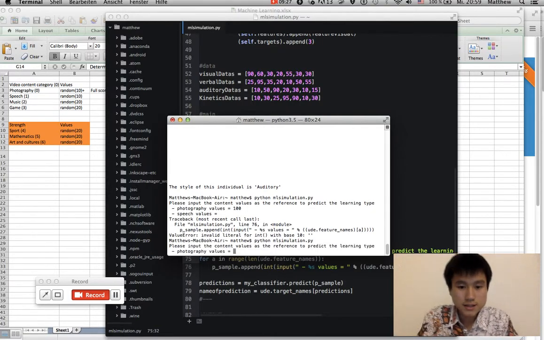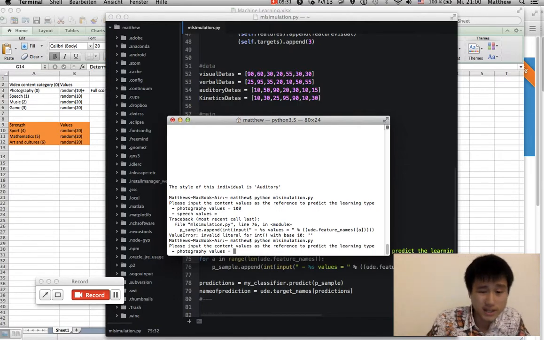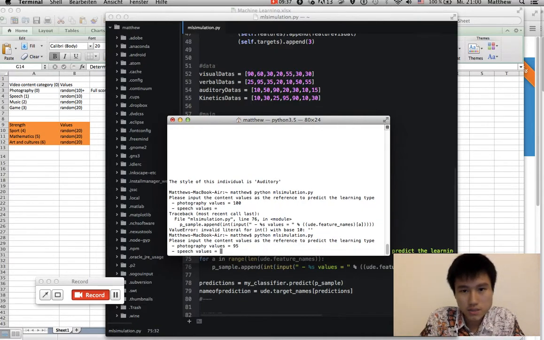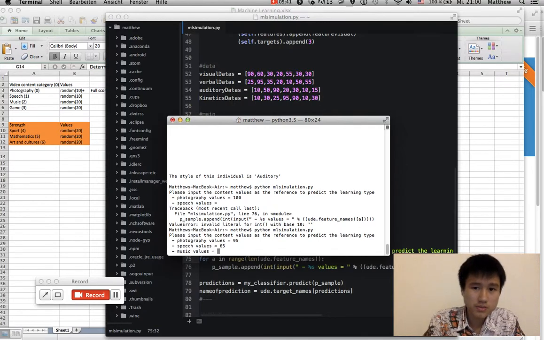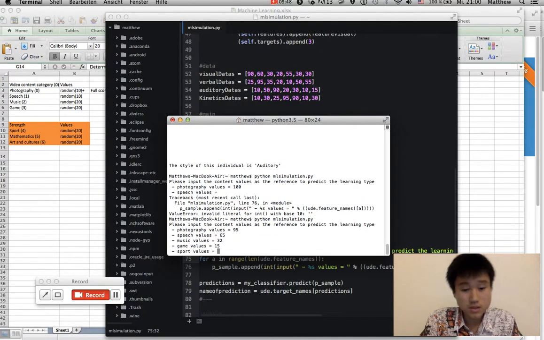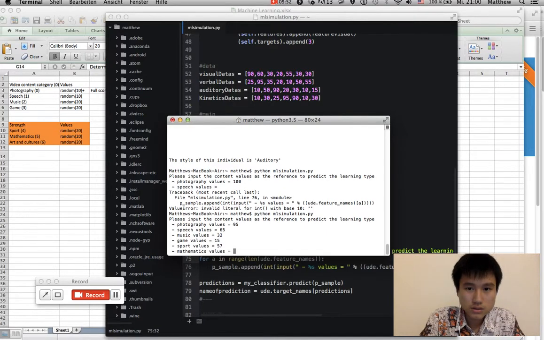Okay, let's see. That makes the photography value not too high. Just make it probably 95. And then the speech value probably 65. The music maybe 32. And then game, doesn't really like games, but sport, I'm pretty good at sport actually, 57.